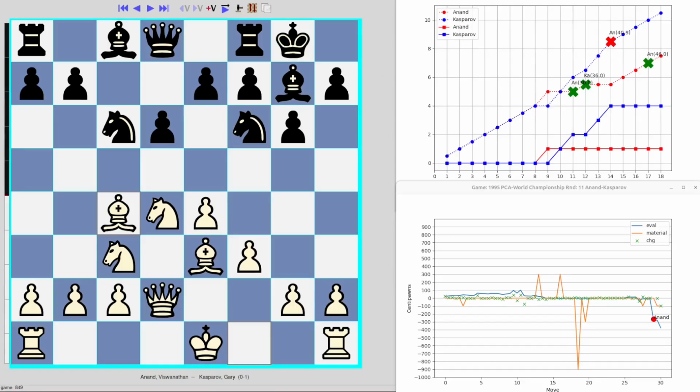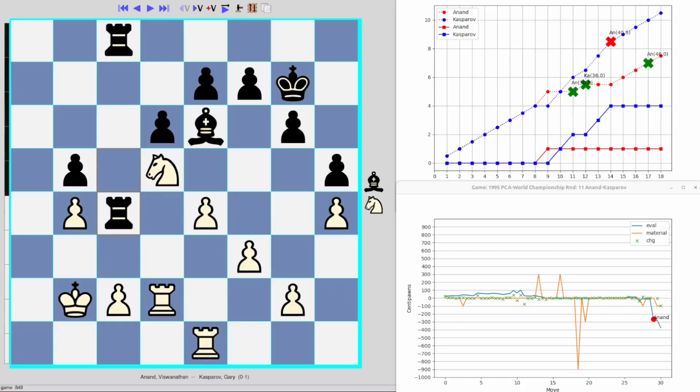Okay, there's the classic Yugoslav Dragon position. Now, Daniel King covered the whole game on his channel, Power Play Chess. So if you want to go through the whole game, I definitely recommend watching that. But I'm just going to focus on the blunder at the end by Anand. Let's just move quickly to the position here. Maybe after we've analysed the blunder, we'll have a look at what's going on in this position.